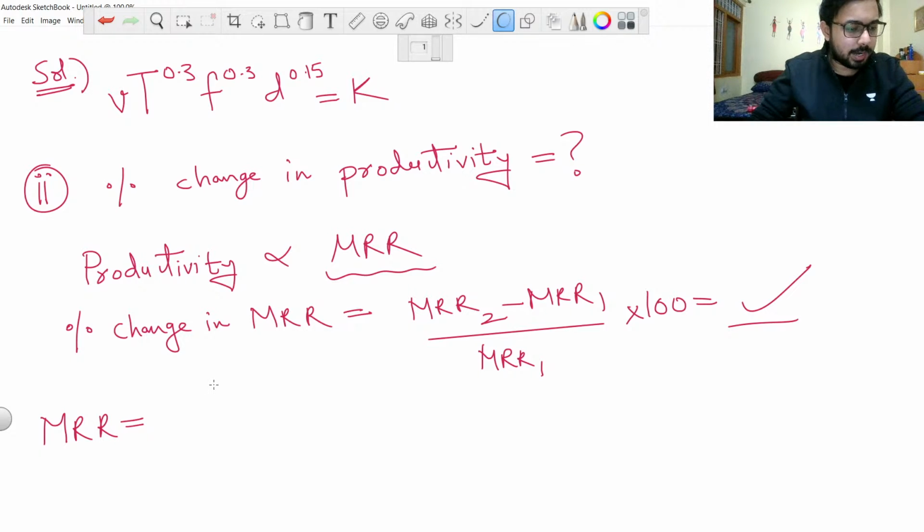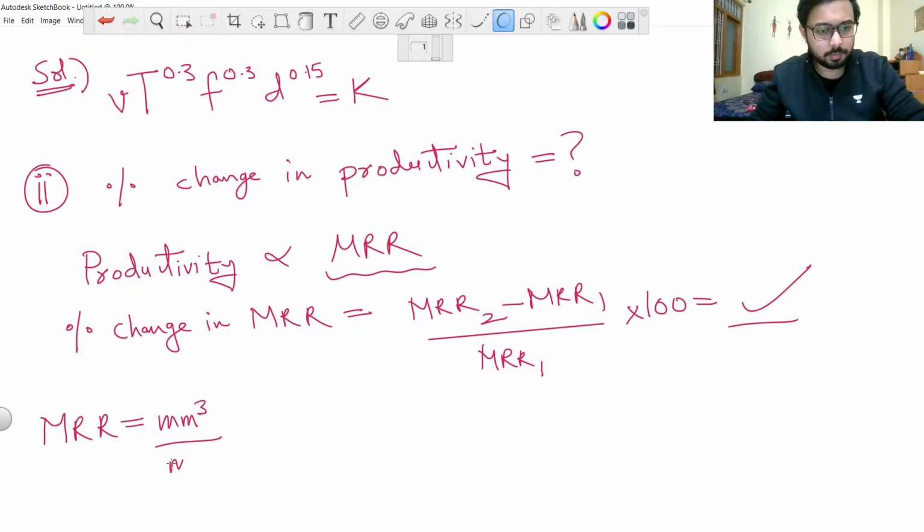So that I think is not the correct formula, because first of all, if you see the units, you are not getting mm cube per minute or mm cube per second. Material removal rate unit is mm cube per minute that you usually use. So yes, that is the correct formula.